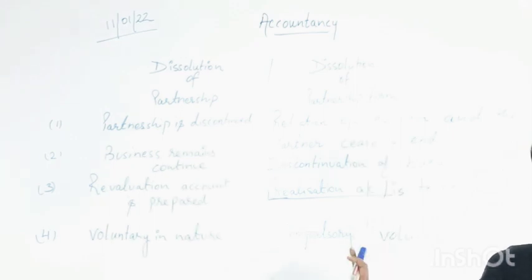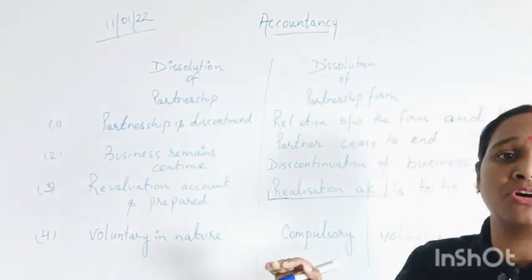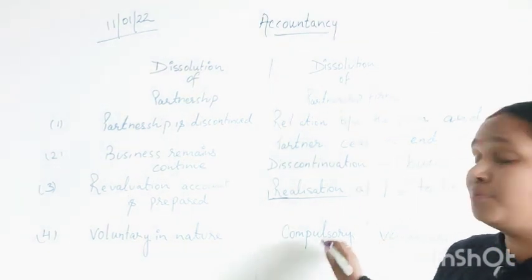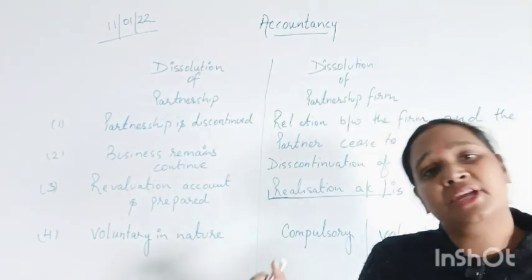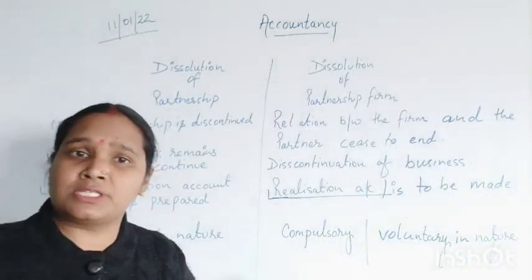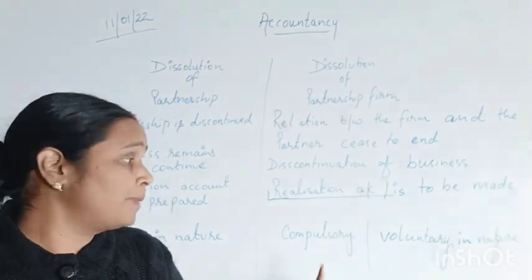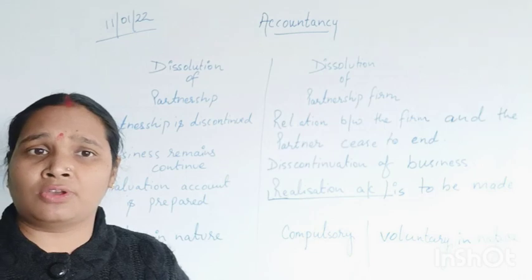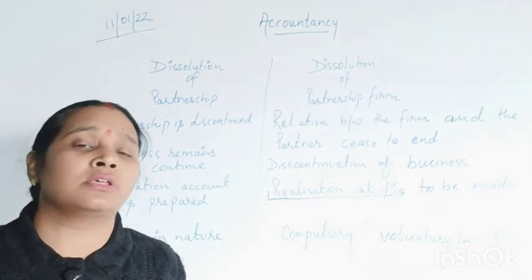Either the partners, as per their wish, want to end the business of the partnership firm, or it may be compulsorily dissolved as per the Partnership Act 1932. There are specific conditions in which the partnership firm is compulsorily dissolved, the reasons I have told you in my previous lectures.